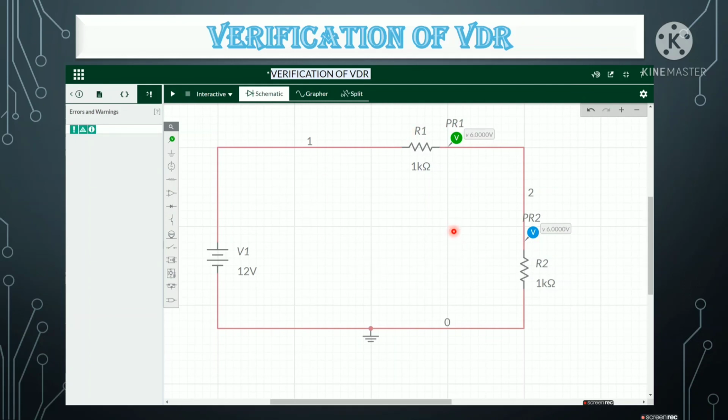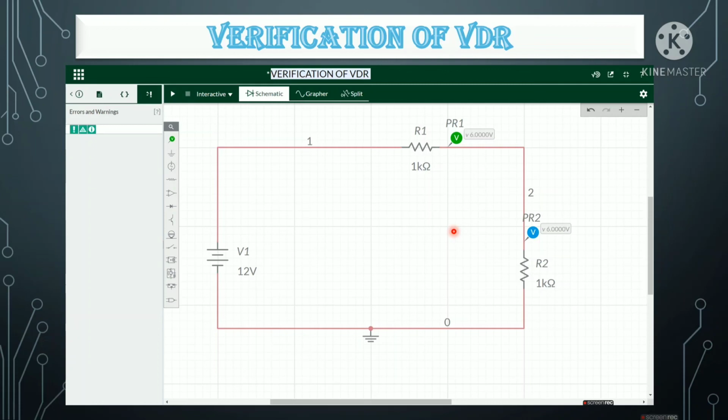Hence we need to work out VDR in series combination and CDR in parallel combination. Why? Because in a series combination the current is constant and the voltage changes, and in a parallel combination the voltage is constant and the current changes. So to calculate voltage we need to take a series combination, and to calculate current we need to take a parallel combination.